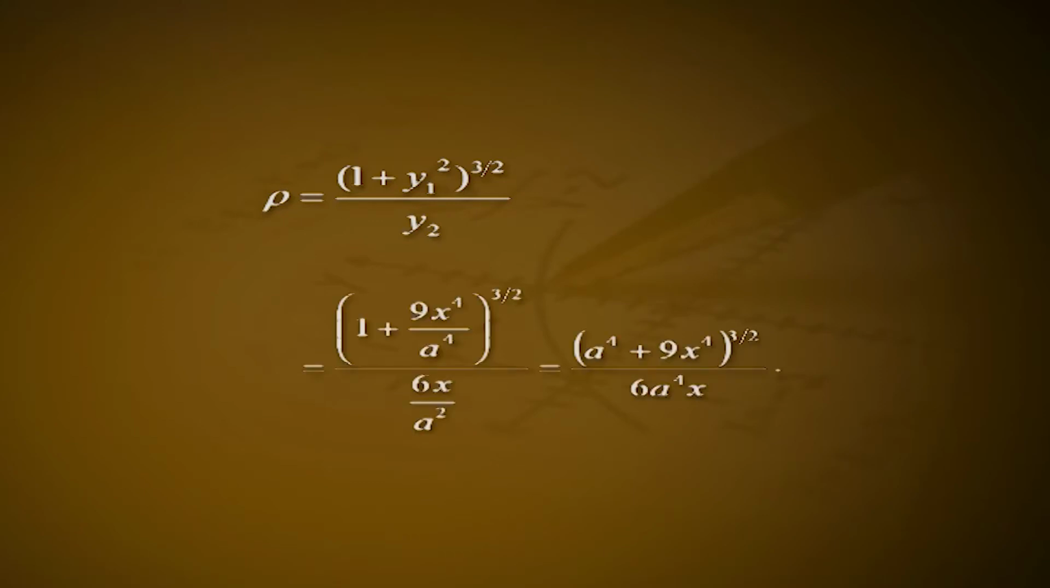Differentiating with respect to x, we get y1 is equal to dy by dx, which is equal to 3x square divided by a square. Again, differentiating with respect to x, we get y2 is equal to d square y by dx square, which is equal to 6x divided by a square. Therefore, the radius of curvature rho is equal to (1 plus y1 square) all raised to 3 by 2 divided by y2, which is equal to (1 plus 9x raised to 4 by a raised to 4) all raised to 3 by 2 divided by 6x divided by a square, which is equal to (a raised to 4 plus 9x raised to 4) all raised to 3 by 2 divided by 6 a raised to 4 x.